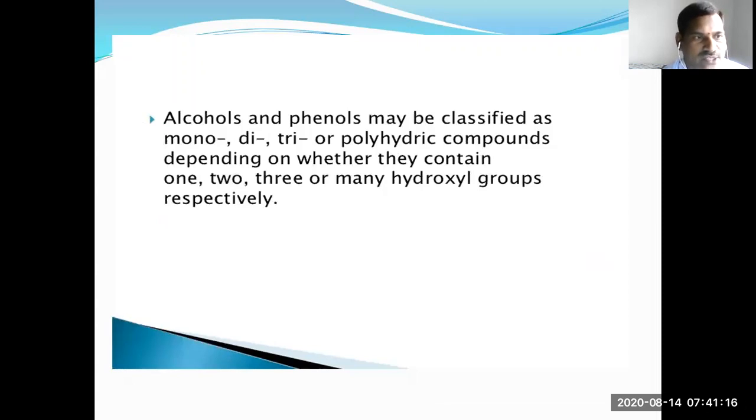Hydroxy compounds may be classified as mono, di, tri or polyhydric compounds depending on whether they contain 1, 2, 3 or many hydroxyl groups respectively.